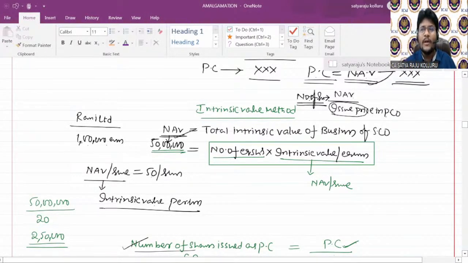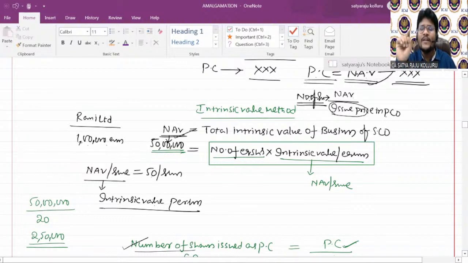For example, if they ask how many shares are issued as PC, whatever the method you are following, if they ask how many shares are issued as PC by the purchasing company to the selling company, you should always use the formula purchase consideration divided by issue price. For example, under the intrinsic value method, how many shares are issued as purchase consideration by the purchasing company to the selling company?